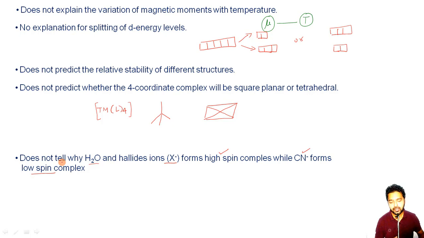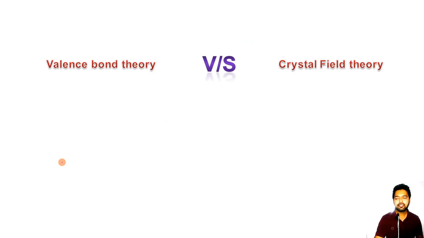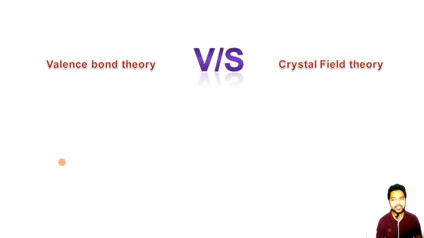And thus there was a need, and there is a need, for some other theory which can answer all these questions. So finally, it is the valence bond theory versus the crystal field theory, and we will talk about the crystal field theory in our later online lectures. So far we have seen that the valence bond theory explains the bonding as a coordinate bond between the metal and the ligand in transition metal complexes, but it has its own limitations.